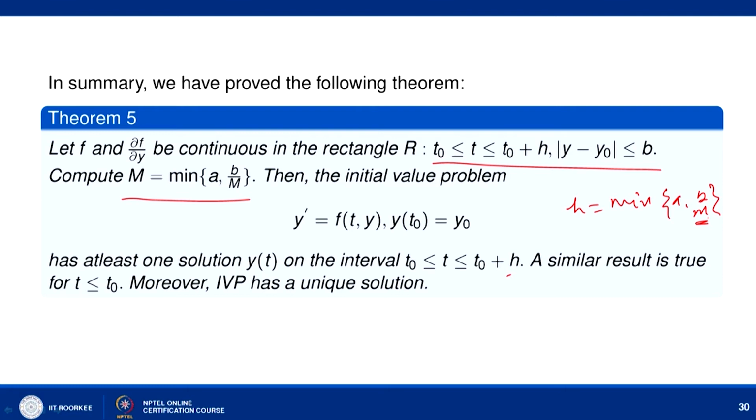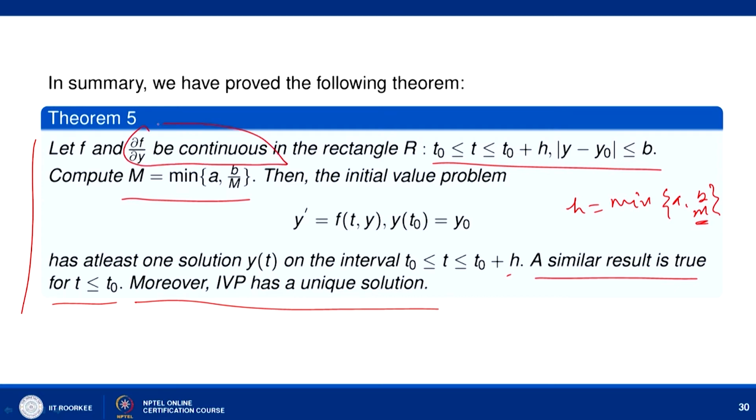Similarly, we can prove that a similar kind of result is also true for t less than or equal to t₀. And now we want to show that not only this, it has a unique solution. So how do we show that it has a unique solution? In fact, this theorem is given for the condition that f and ∂f/∂y are continuous, but we have already shown that ∂f/∂y continuous in this rectangle R implies the Lipschitz condition, and we have proved the theorem for the Lipschitz condition only.